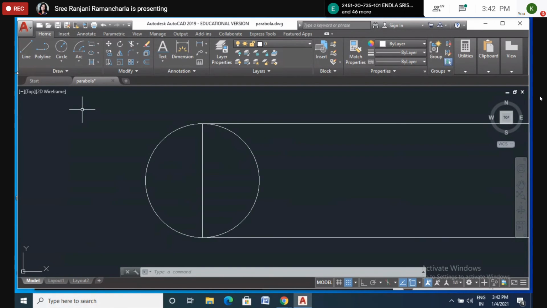Cycloid. A cycloid is a curve generated by a point P on the circumference of a circle, which rolls along a straight line, is called a cycloid. Okay.